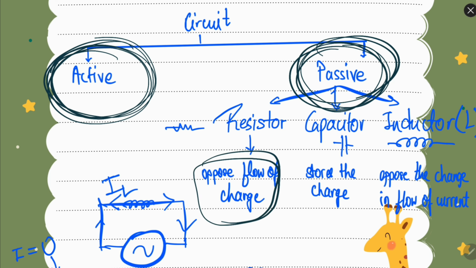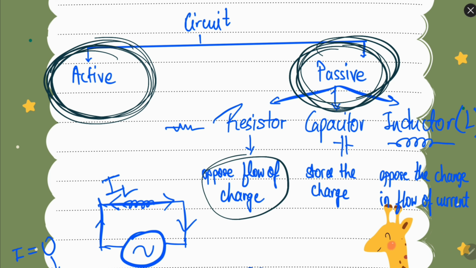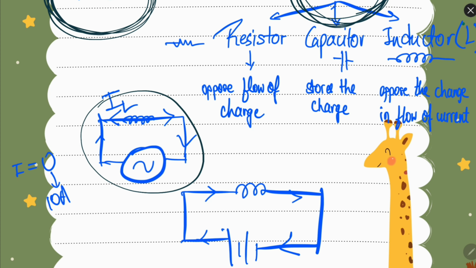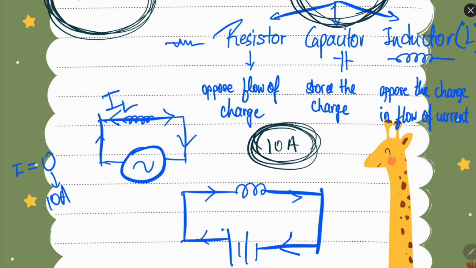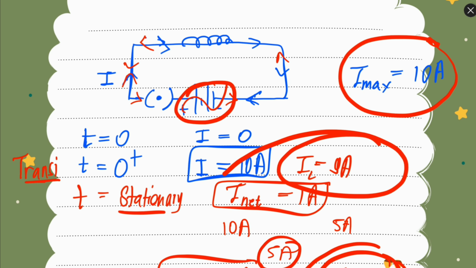So a resistor opposes the flow of charge, a capacitor stores the charge and opposes the change in the voltage, and an inductor opposes the change in the flow of current. Okay, so let's say we have a current in a wire. If the value of this current is changing, then the inductor will try to oppose that change. If the current is 10 ampere, then the inductor will try to keep the current at 10 ampere, so it does not change. Okay, so an inductor is a device, or inductance is a property, which does not allow the current to change.